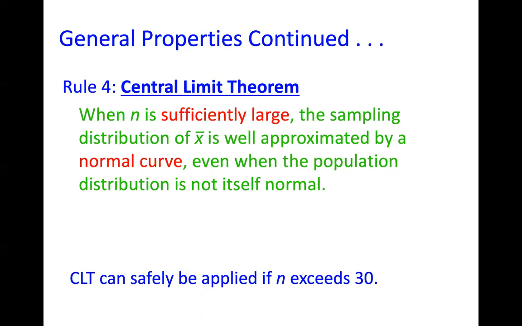Your sampling distribution will be approximately normal. That's huge. So again, as long as you're sampling at least 30 at a time, even if your population is skewed, your sampling distribution will be normal.